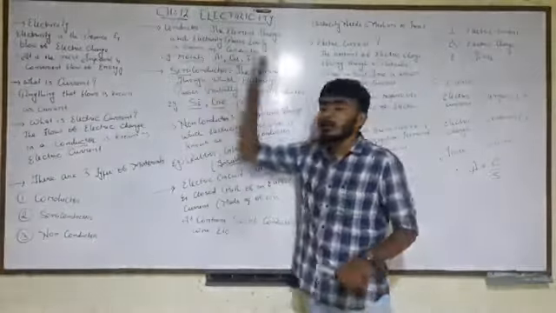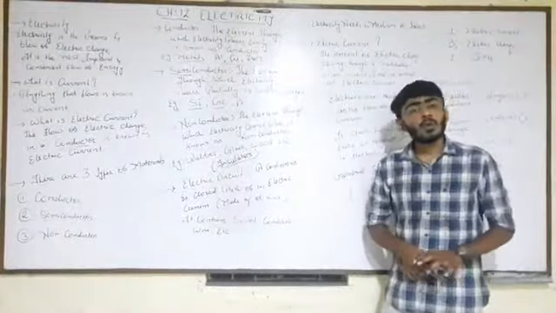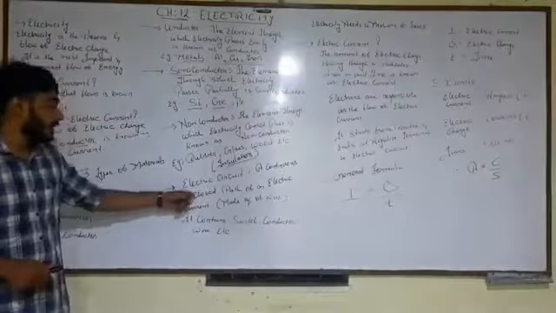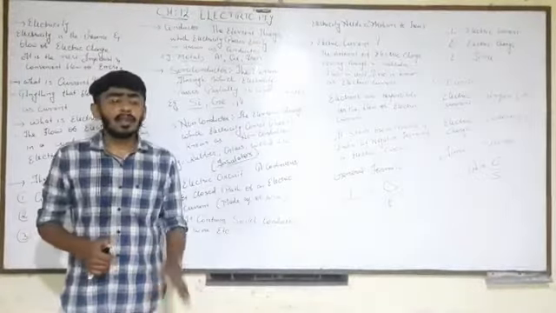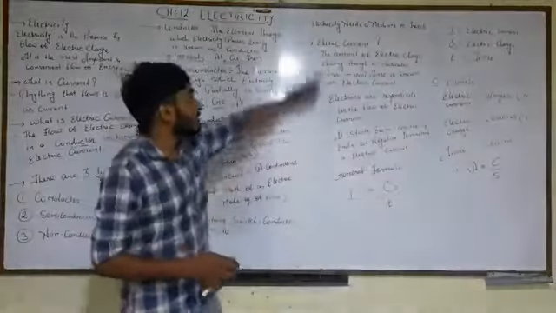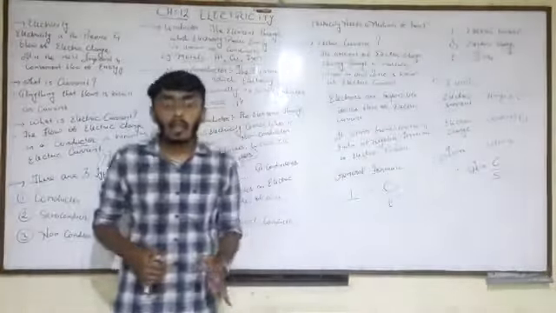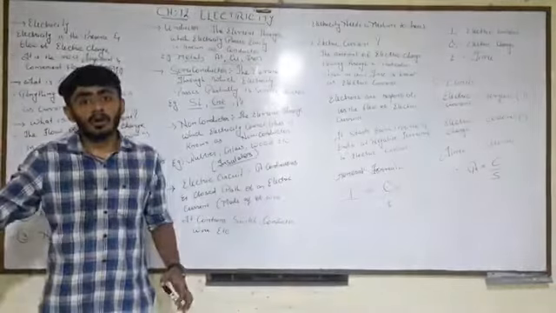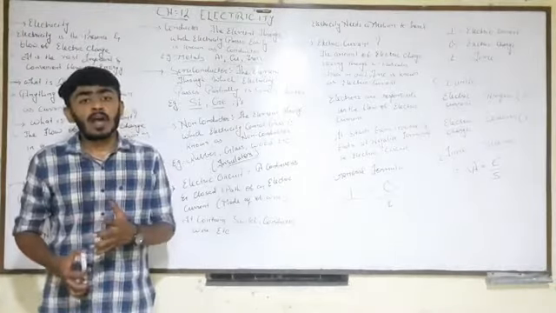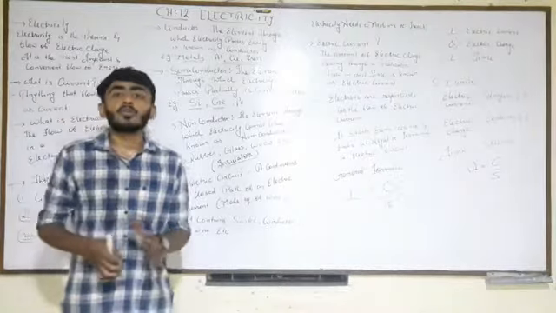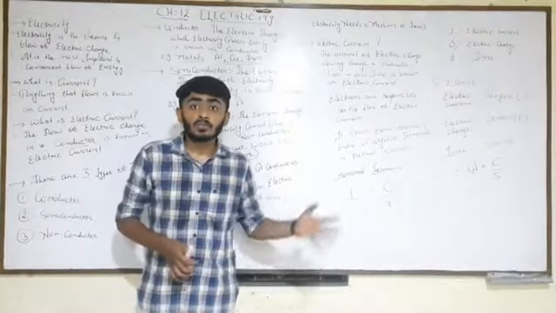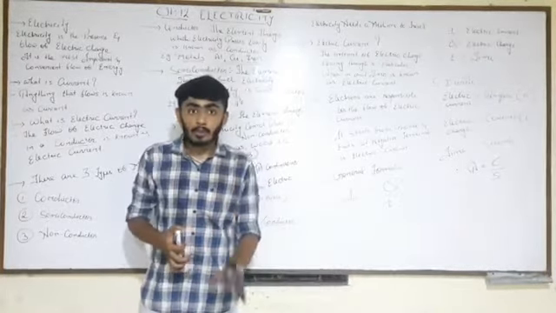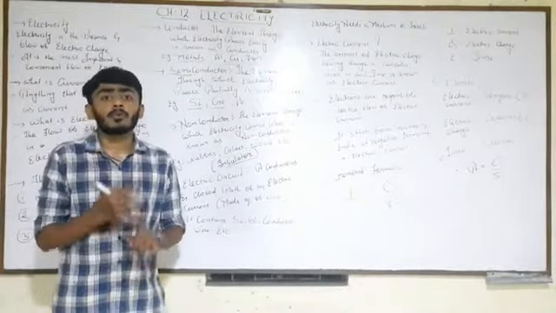Fine, students, I hope you are clear with what electric current is, and the three types of materials: non-conductors, semiconductors and conductors. You have also heard the word electric circuit. What is an electric circuit? Listen, students, electricity needs a medium to travel. That means if we are standing at one corner of a room, and at another corner there is a flow of electric charge due to some leakage, we cannot feel the electric shock, because we need to touch it to feel electricity. So remember, electricity needs a medium to travel.